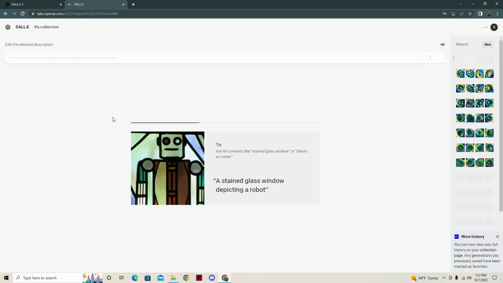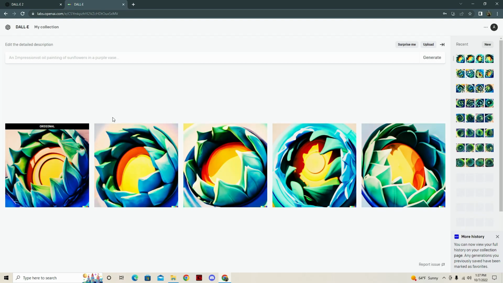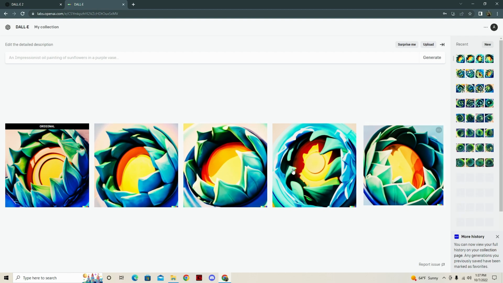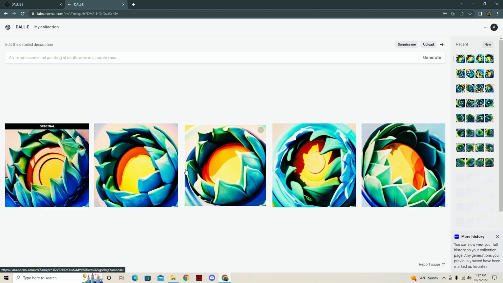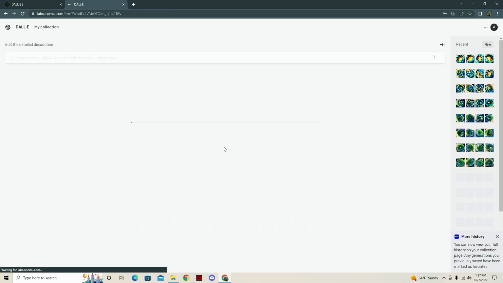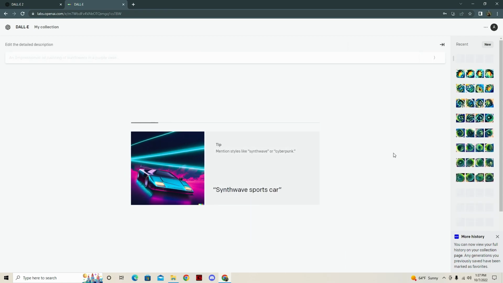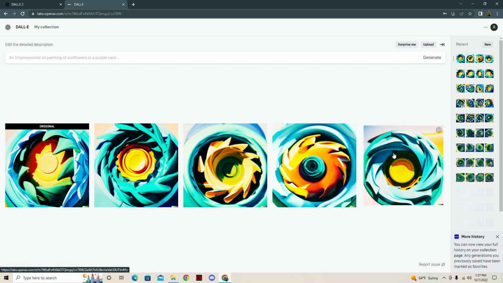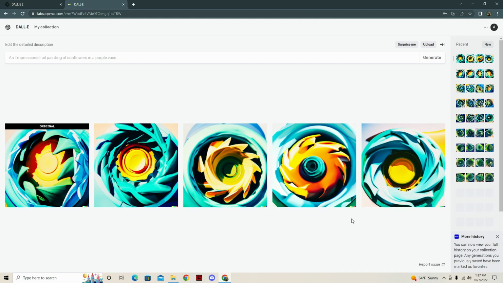I like the art style that it's taken on as well. I thought it was just going to continue to be boring, samesies stuff, but it is getting more and more interesting. I like how this is just the same thing over and over again. This one's a little different in that it has an iris in the center there, or a little pupil. So we're going to go ahead and select that one, see if we can't turn it into maybe an eye of like a creature. Oh yeah, okay, we are definitely getting somewhere.